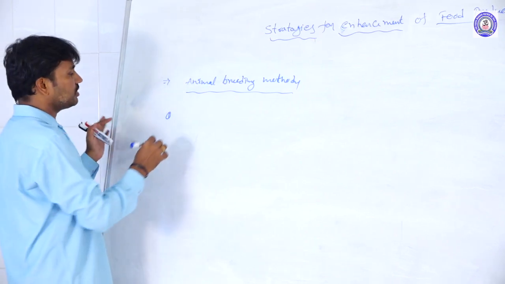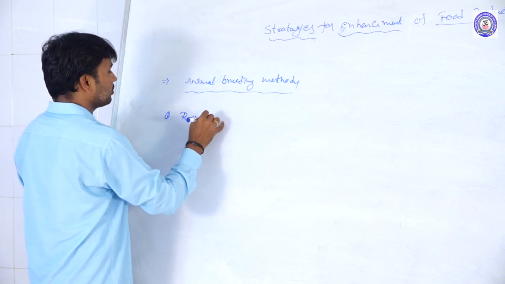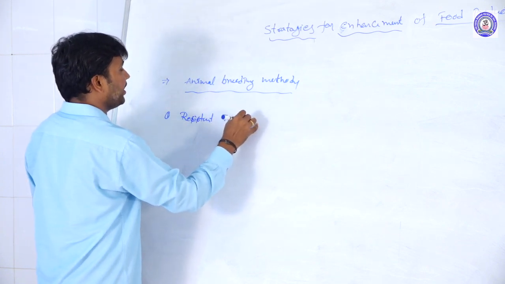Breeding in animals means to produce a resistant variety.